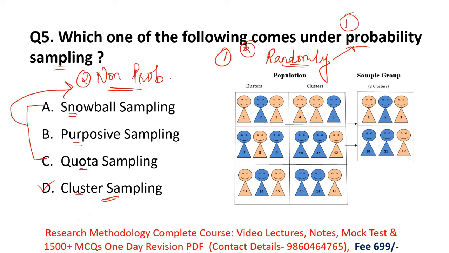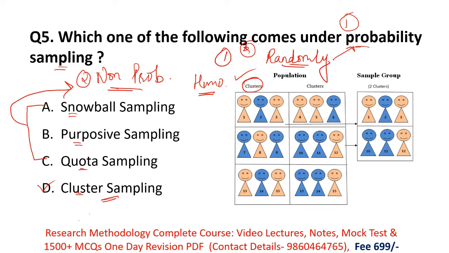First of all, we'll see this diagram. This is the diagram of cluster sampling. In cluster sampling, researchers have a large population which is homogeneous. Then the researcher divides the population into groups, like 1, 2, 3 in this figure. The groups are called clusters.